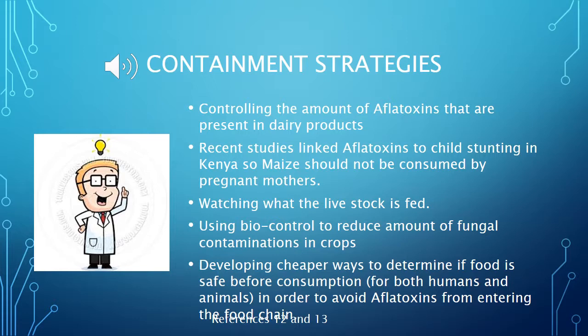A containment method is being developed in order to stop this issue from continuing. Some of the containment strategies are controlling the amount of aflatoxins that are present in dairy products. Recent studies linked aflatoxins to child stunting in Kenya, so maize should not be consumed by pregnant mothers. Watching what the livestock is fed. Using biocontrol to reduce the amount of fungal contaminants in the crops. Thinking of feasible ways to determine if food is safe before consumption for both humans and animals, in order to avoid aflatoxins from entering the food chain.